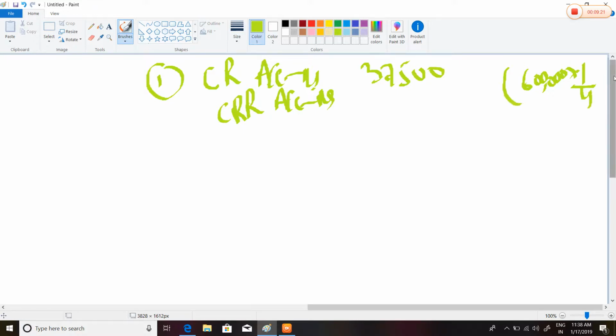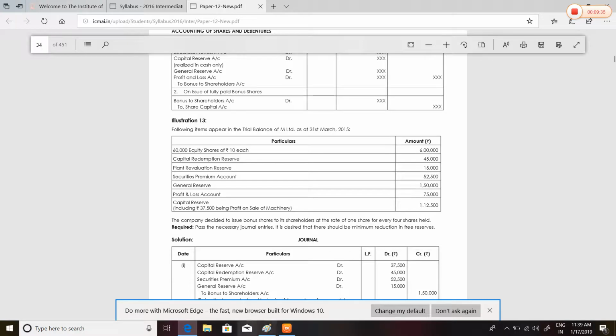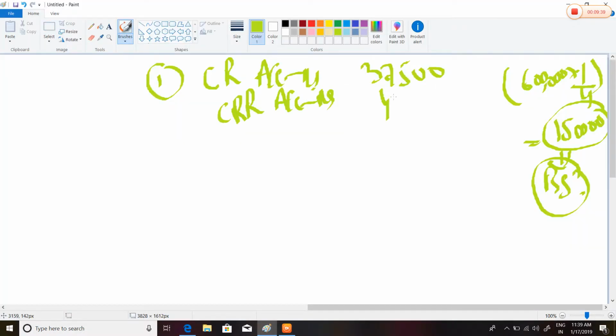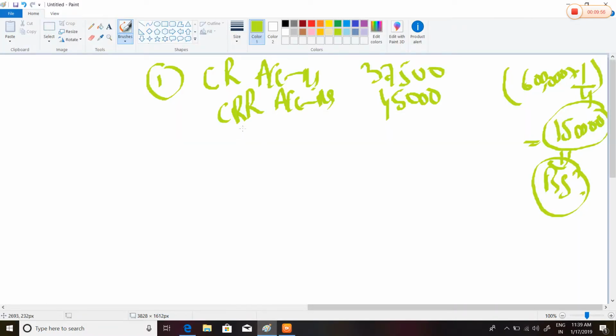So here's the calculation for the bonus shares. That is 1,50,000. This is the calculation of bonus shares. In this way, we have to calculate. Capital redemption reserve is rupees 45,000. Then the plant revaluation reserve is to be ignored because it is not used for capitalization purposes. Securities premium account 52,500.